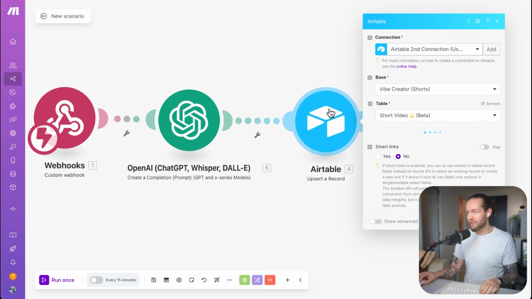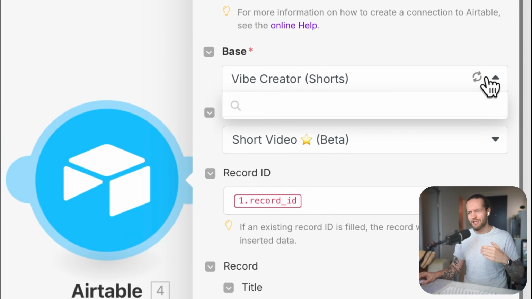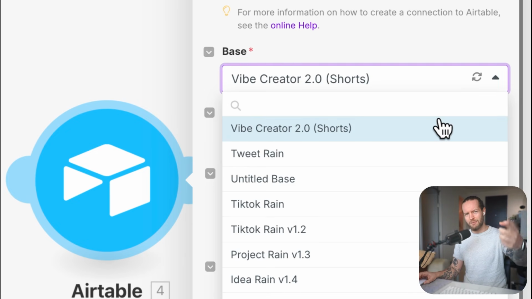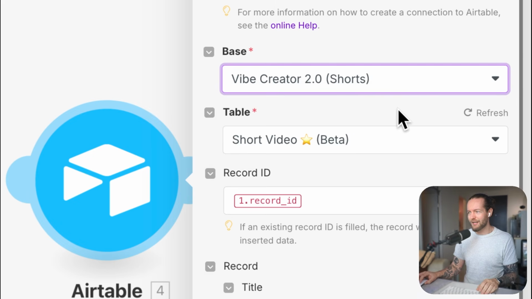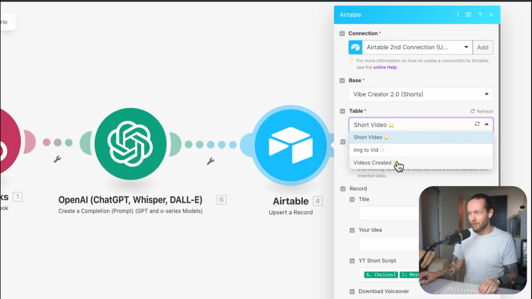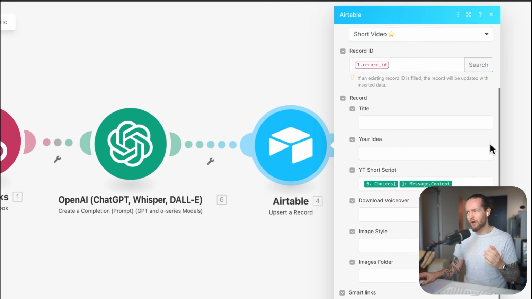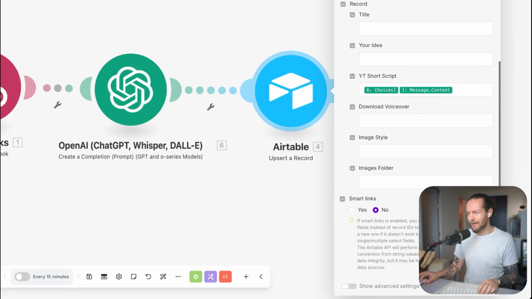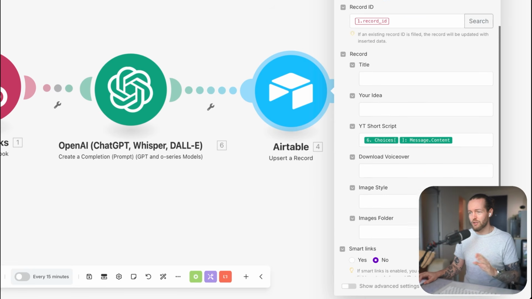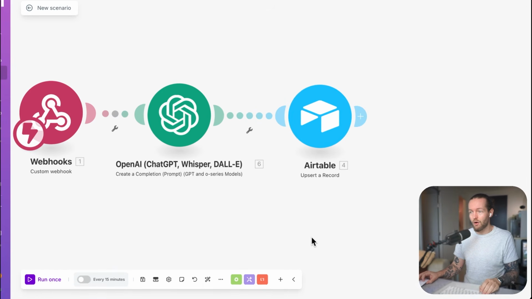So if you haven't set up Airtable connection before, all you need to do is to click on your connection, make a connection with your Airtable account. Then it's very important that you change this to Vibe Creator Shorts, and this should be Vibe Creator Bob, because your name is Bob, right? So you probably have a name that is a little bit different than mine. Table, you can select the short video. In other cases, we're not really going to change this. If you have made the blueprint, record idea is going to be automatically selected for you if you have downloaded the blueprint and updated it for you. So literally all you need to do in this automation is to select the correct base. Once you've done that, the entire automation is finished.